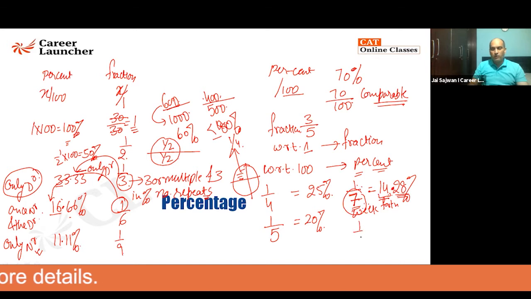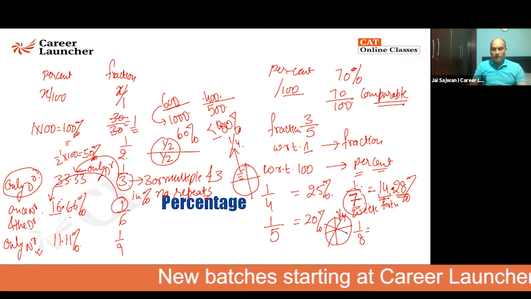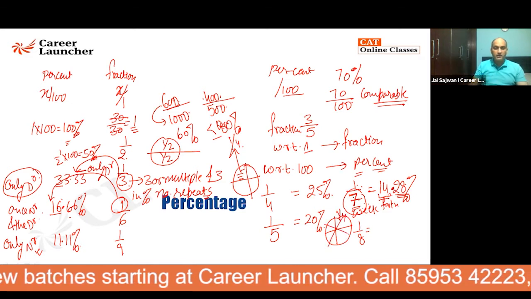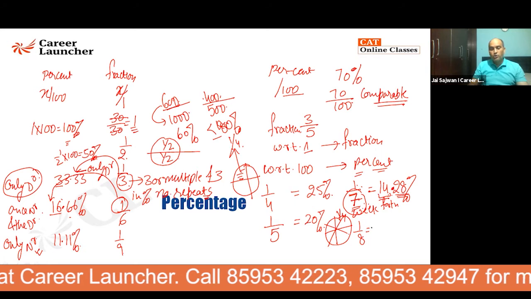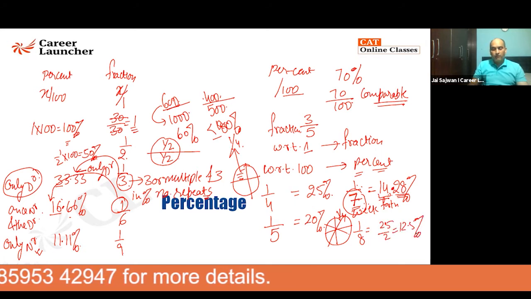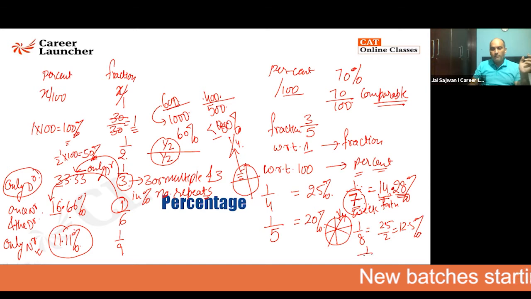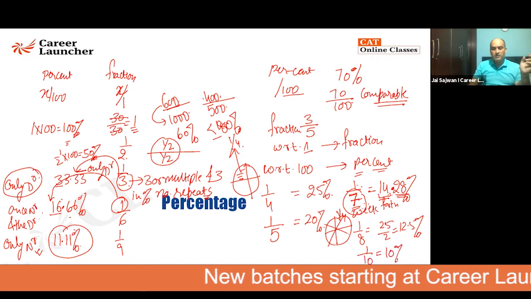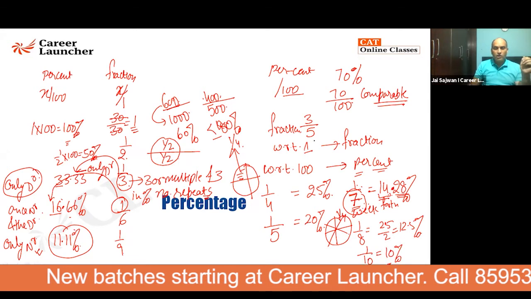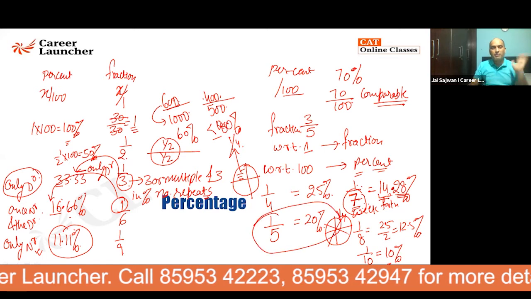Now the next part of this is 1 by 8. I just told you, you know the pizza, the pan pizza that you're getting, you're going to get 1/4 of that part. If there are so many friends, sometimes you also dissect it further, you divide it further. So you're going to get 25 ka half. What is that? 25 half is 12.5%. 1 by 9, I have told you that 1 by 9, it is only numerator which is going to recur. That is 11.11%. What about 1 by 10? 100 by 10, I think it is easy to know, it is 10%. In case of 1 by 5 also, I was telling you 100 by 5 is 20. So 100 by 10 is coming out to be 10%.